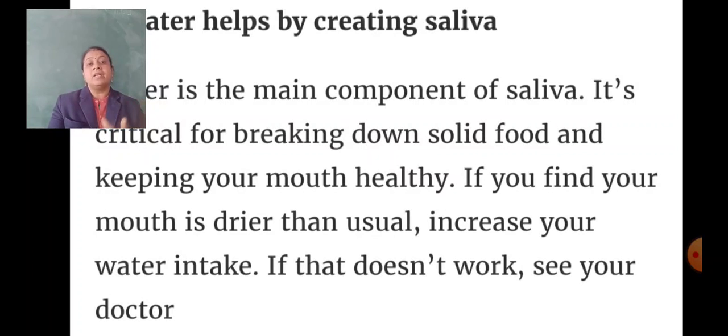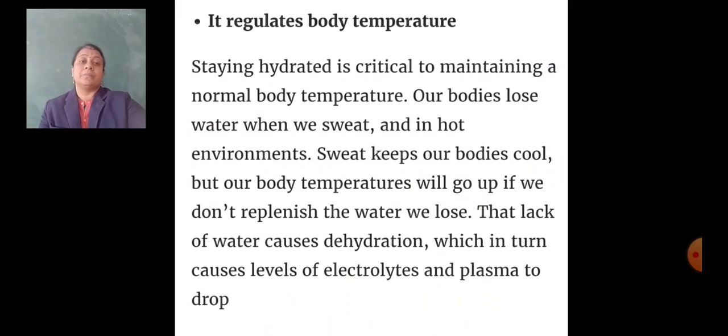If you find your mouth is drier, then usually increase your fluid intake. If that does not work, see your doctor. So in our mouth, saliva is very much needed because it helps to digest the food, and we cannot swallow the food if there is no saliva.